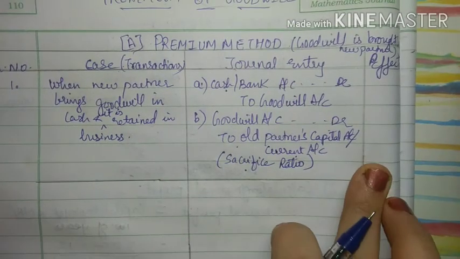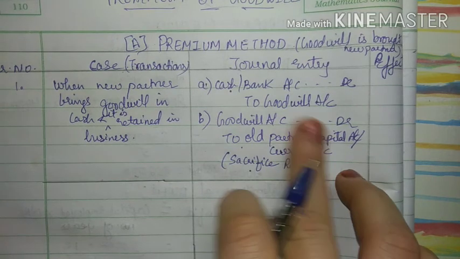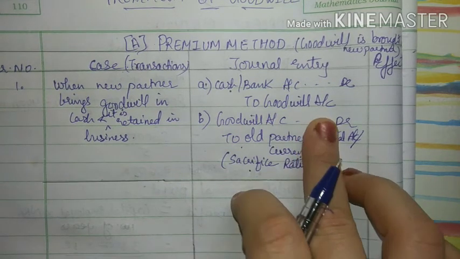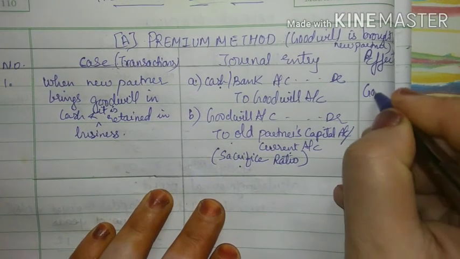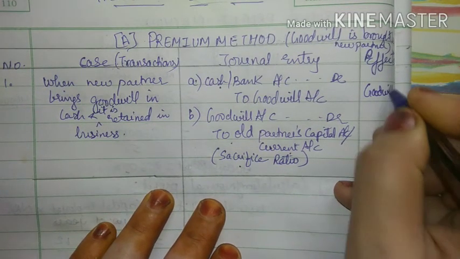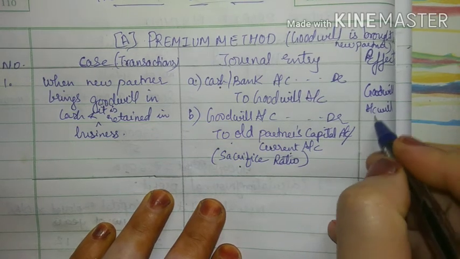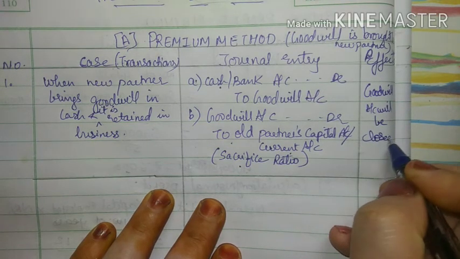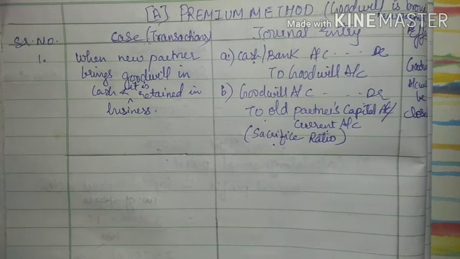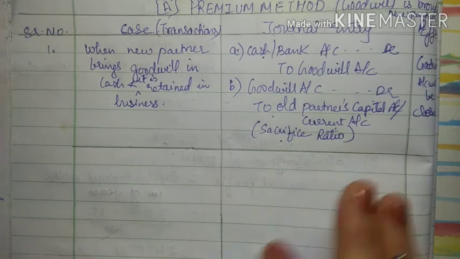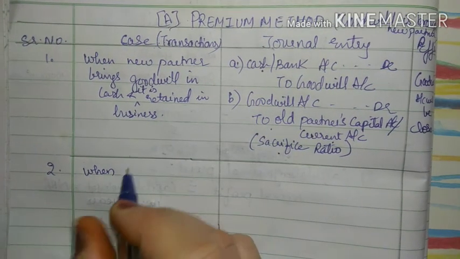So what will be the effect in this case? As you see, in both the entries, goodwill is debited as well as goodwill is credited. So that means goodwill account will get closed. In this case, goodwill account will be closed. There will be no balance, as debit and credit both sides have the same amounts, so the account will get tallied. Okay, now see the second one.